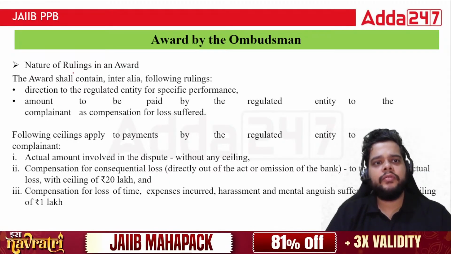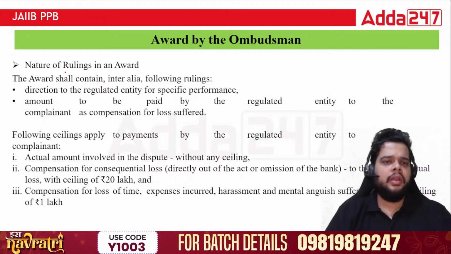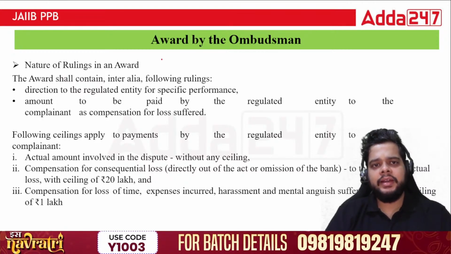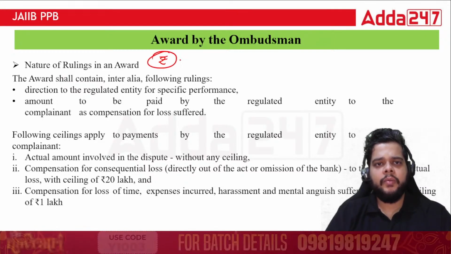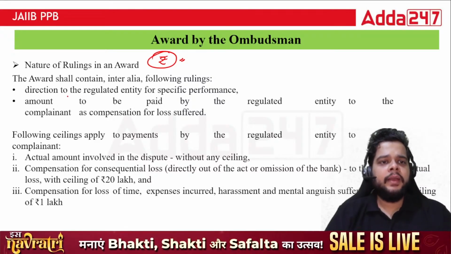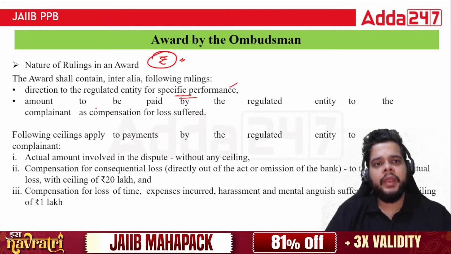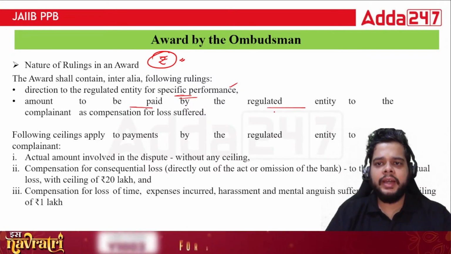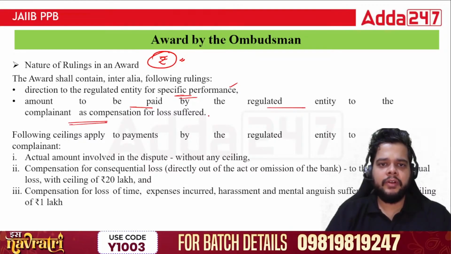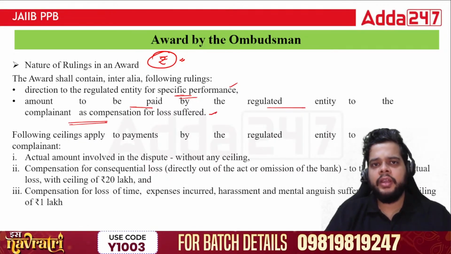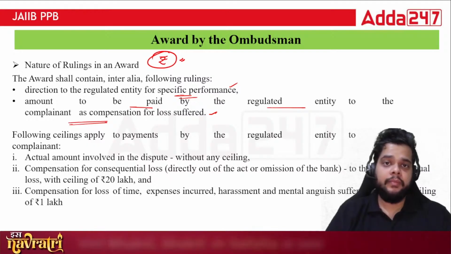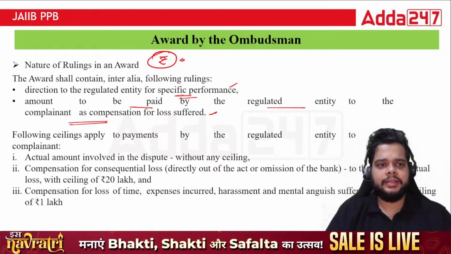So, nature of rulings in an award. The award is basically in the form of monetary terms only. The direction to the regulated entity for specific performance will be provided by the ombudsman. The amount to be paid by the regulated entity to the complainant as compensation for the loss suffered. Such kind of award will be awarded by the ombudsman to the customer.